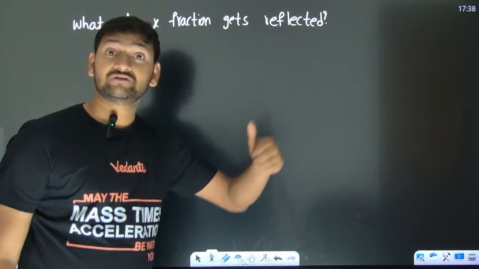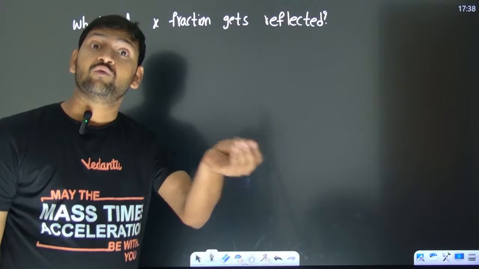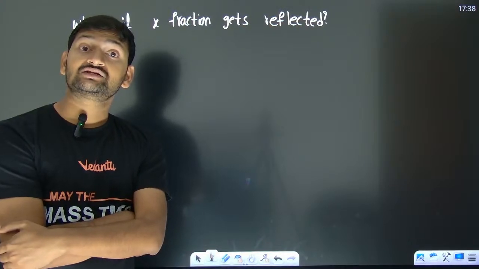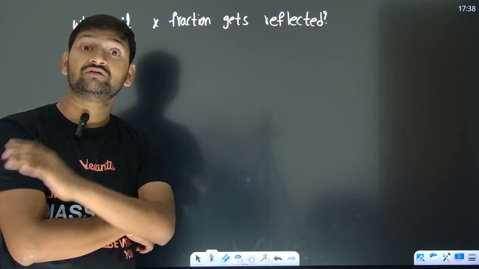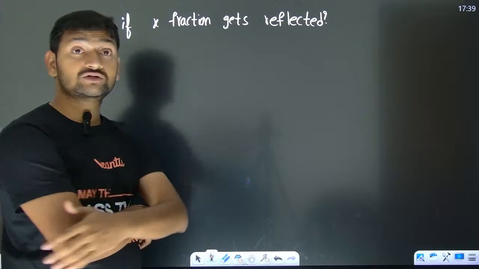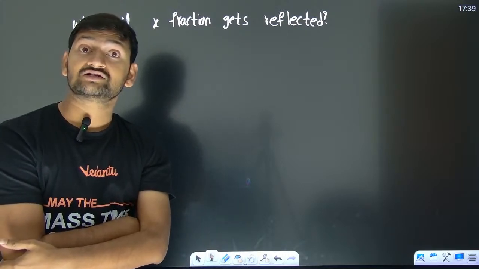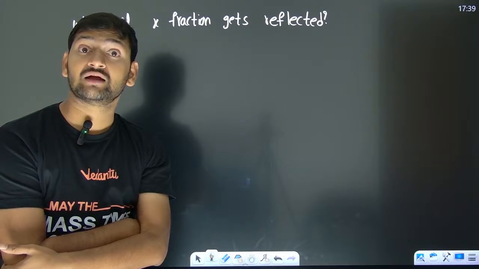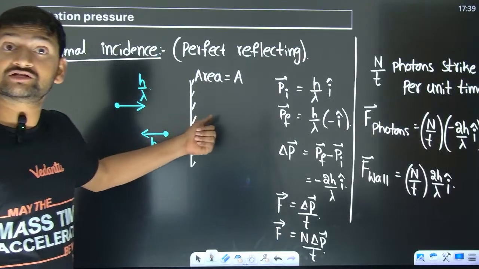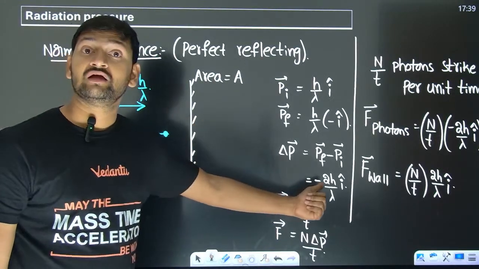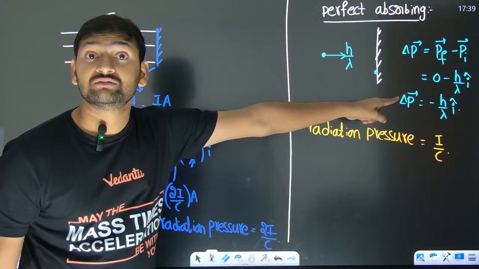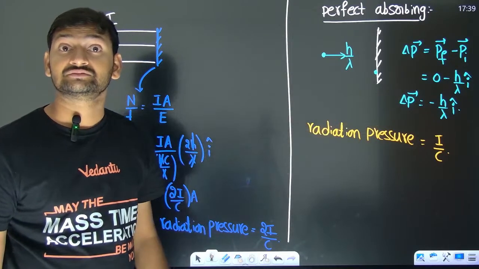Only X fraction is getting reflected. That means 1 minus X fraction of light is going to get absorbed. So the 1 minus X portion is going to have a change in momentum of h by lambda. And the X fraction is going to have a momentum change of minus 2h by lambda. For your kind information, you only see, when the photon is coming back, you have minus 2h by lambda, and when the photon is absorbed, you have the change in momentum as minus h by lambda.